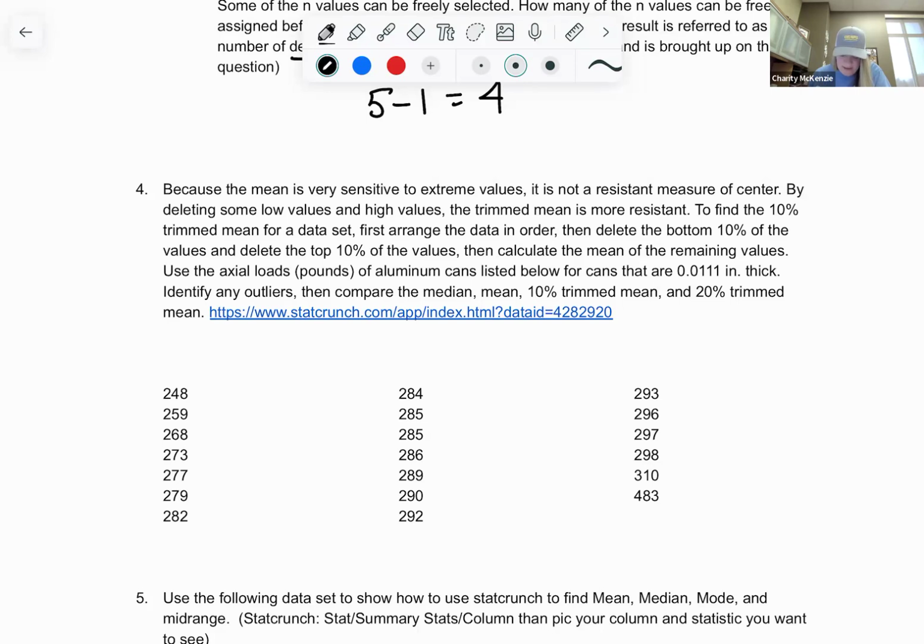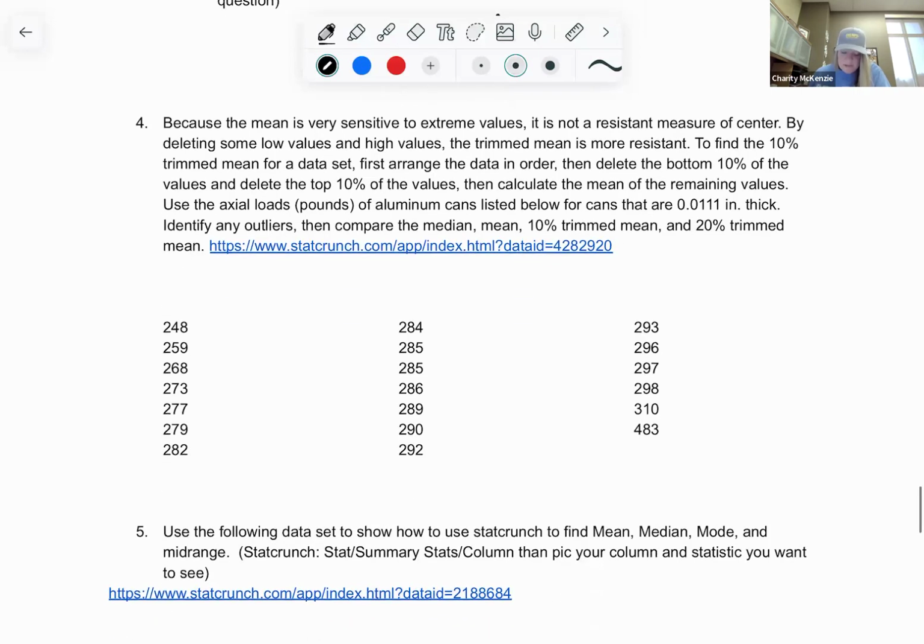Identify the outliers and compare the mean, our median, mean, 10% trimmed median, and 20% trim. Would you do lots of stuff? So what I like about this question is, first of all, we haven't looked at StatCrunch yet. So if you haven't watched the whole video, I'm probably going to send you. This is where you start. So I'm going to show you this in StatCrunch for sure.